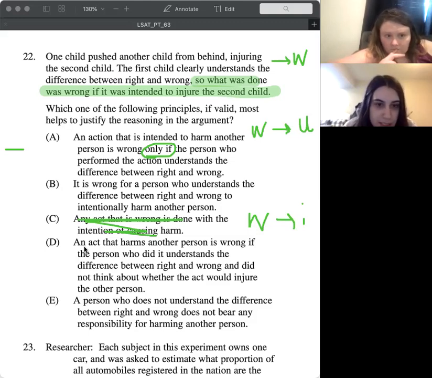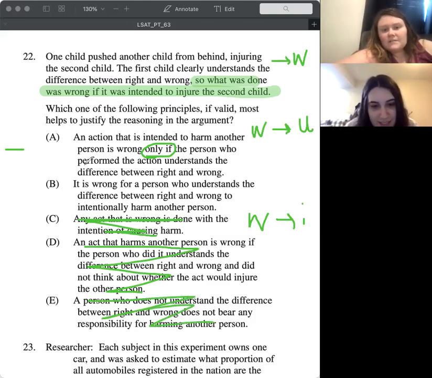And then E: a person who does not understand the difference between right and wrong does not bear any responsibility for harming another person. We don't care about not knowing the difference. Yeah. So our answer is B. I think you could get this one right too. What did you say for this one?